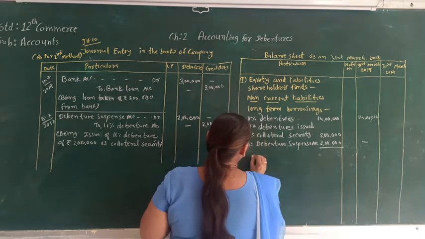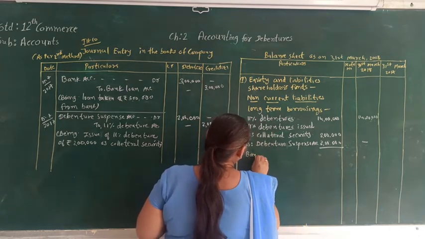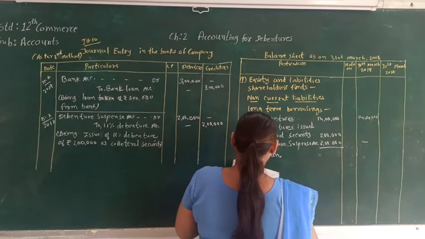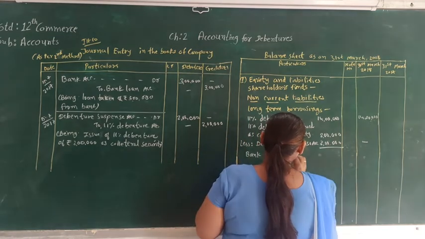Then, another thing that we will show in the balance sheet will be bank loan, and that bank loan will be on collateral security.